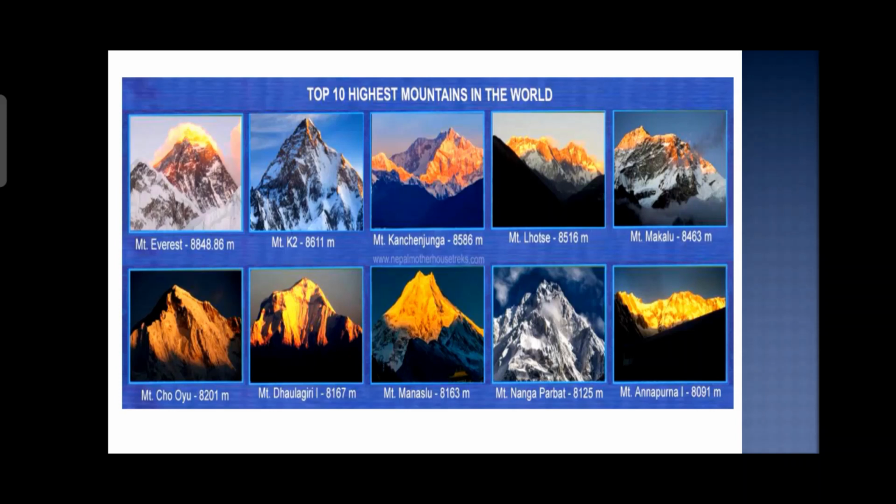So the number one highest place is Mount Everest, which is 8,848 meters. Then comes Mount K2, Godwin-Austen. Then Mount Kanchenjunga. Then comes Mount Lhotse. Then comes Makalu. So we have the top 10 highest mountains in this world.